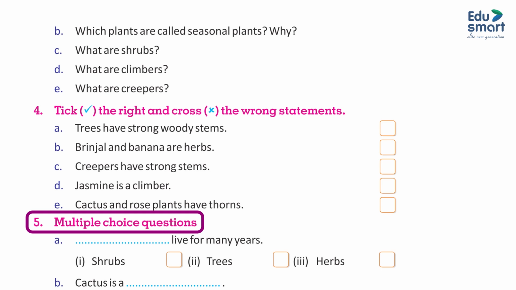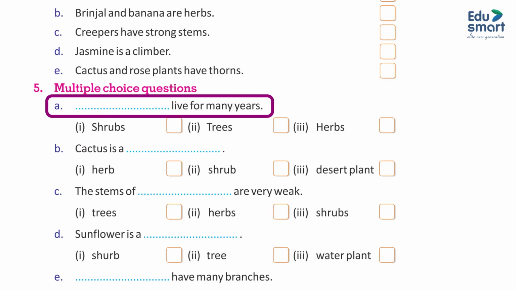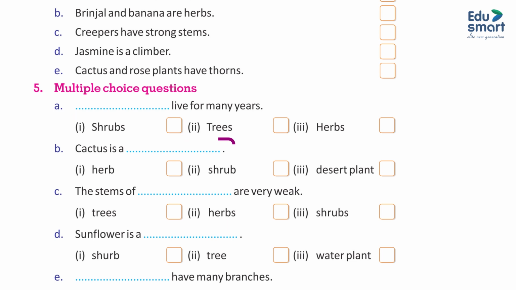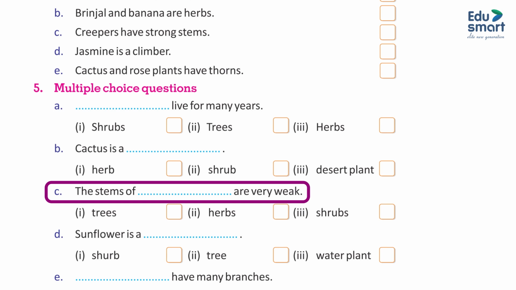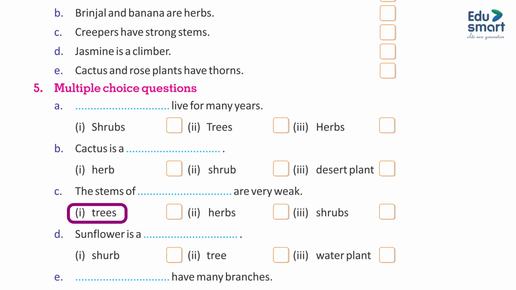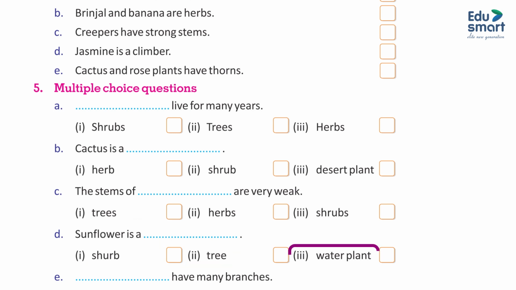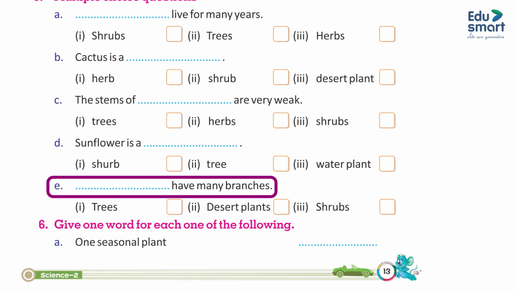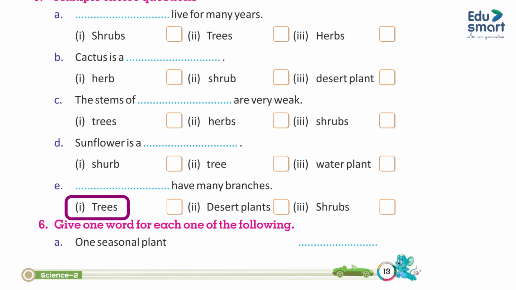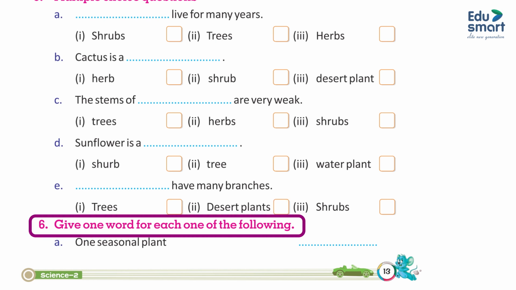5. Multiple choice questions. A. Dash live for many years. 1. Shrubs. 2. Trees. 3. Herbs. B. Cactus is a dash. 1. Herb. 2. Shrub. 3. Desert plant. C. The stems of dash are very weak. 1. Trees. 2. Herbs. 3. Shrubs. D. Sunflower is a dash. 1. Shrub. 2. Tree. 3. Water plant. E. Dash have many branches. 1. Trees. 2. Desert plants. 3. Shrubs.